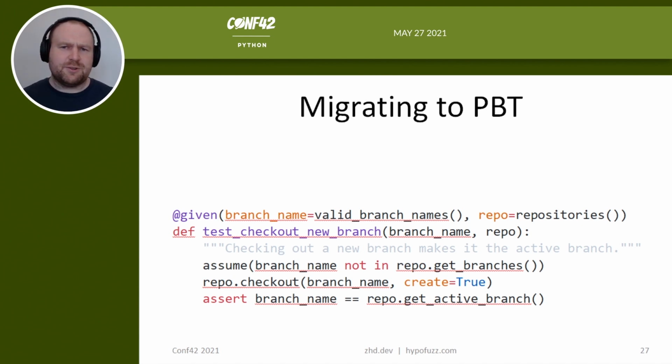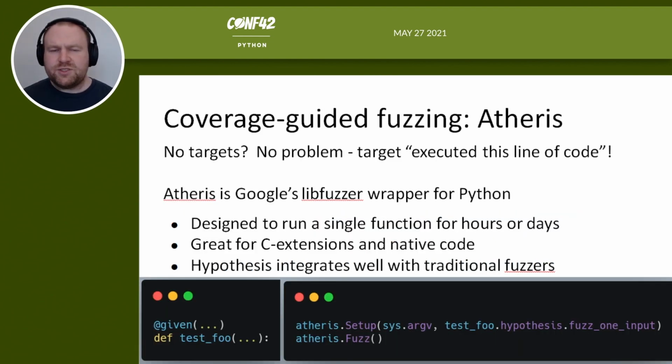You can run these, of course, in your CI suite or locally, just as you would for unit tests, but that's not the only thing you can do with property-based testing. You can also use coverage-guided fuzzing as a way to save you from having to decide what test to run and let the computer work out how to search for things for a much longer time. Google has this tool called Atheris, which is a wrapper around libFuzzer, and it's designed to run a single function for hours or even days.